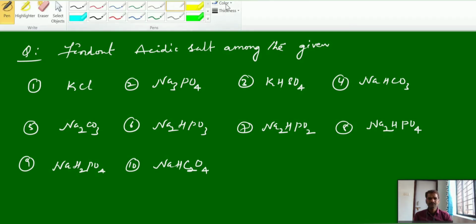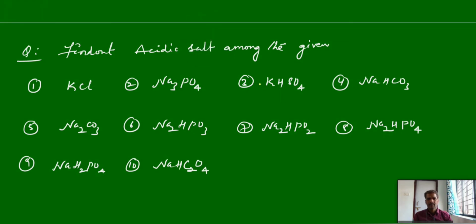3, 4, 8, 9 and 10. See, what about KCl? First of all, what is an acidic salt? Just recollect it. The salt which can ionize, simply, it should produce one H plus ion in its ionization, after the first ionization.